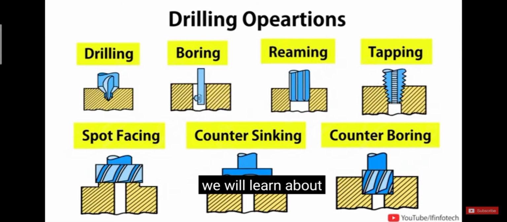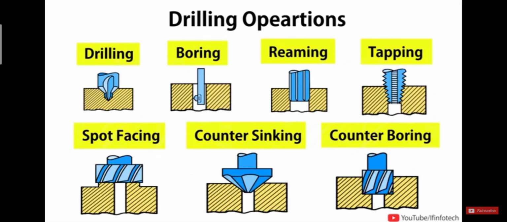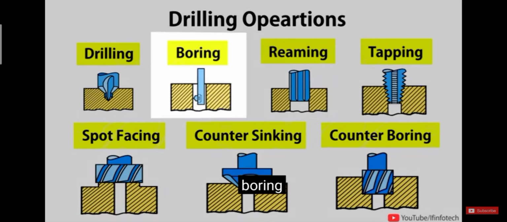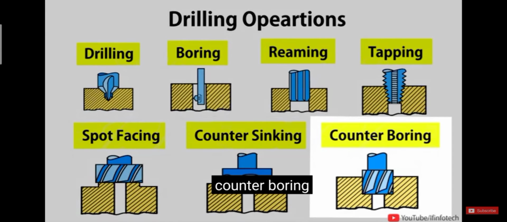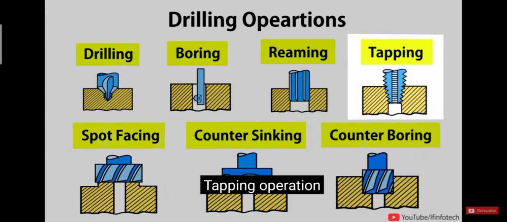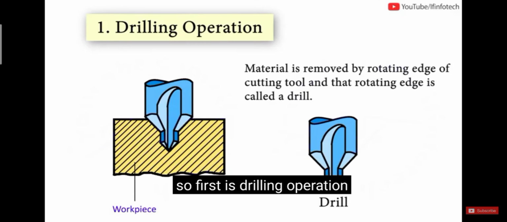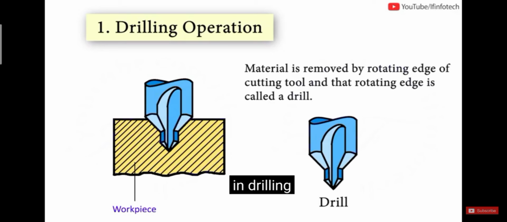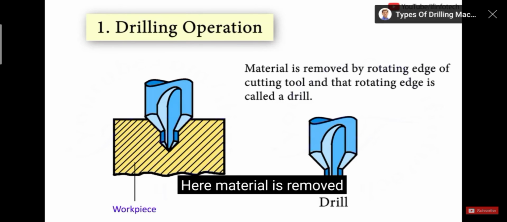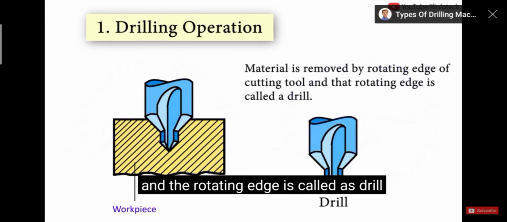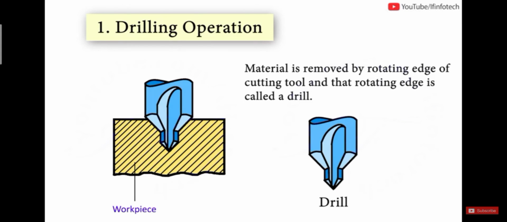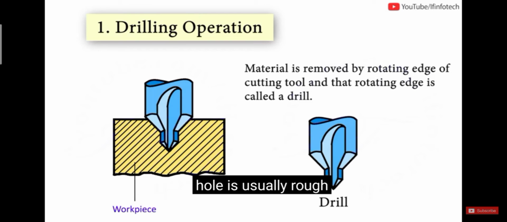Today's session we'll learn about drilling machine operations like drilling, reaming, boring, countersinking, counter-boring, spot facing, tapping operation. So first is drilling operation. In drilling, we produce a cylindrical hole inside workpiece. Here material is removed by rotating edge of cutting tool and the rotating tool is called as drill. In drilling operation, internal surface of hole is usually rough and hole is always bigger than drill size.